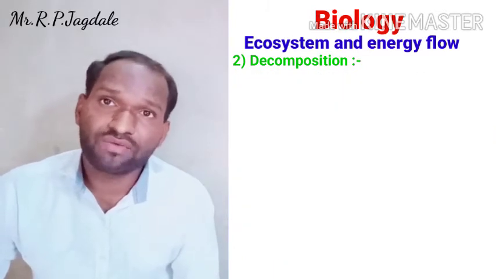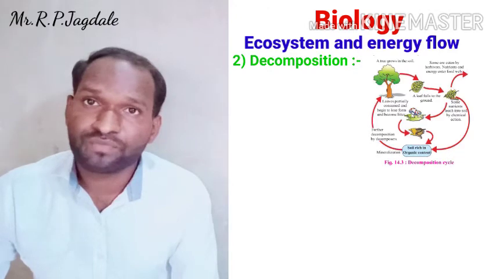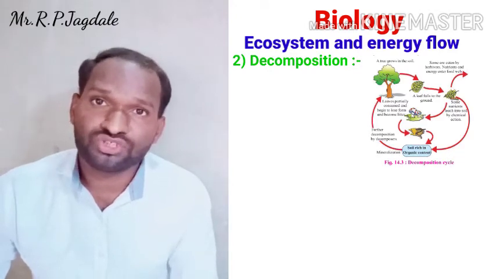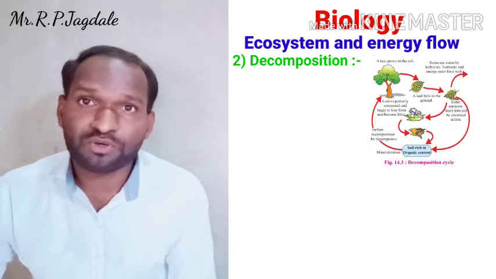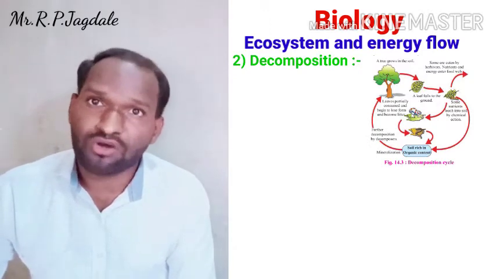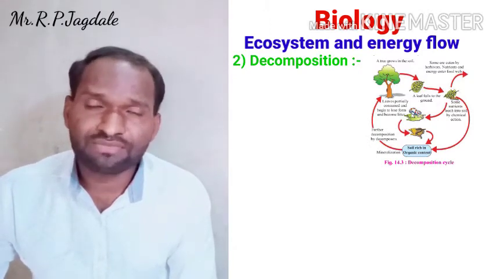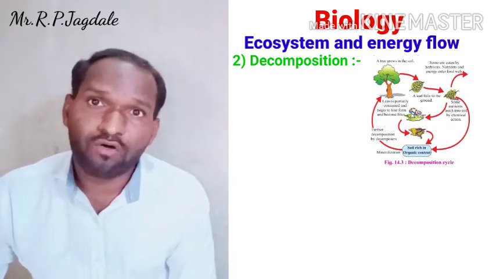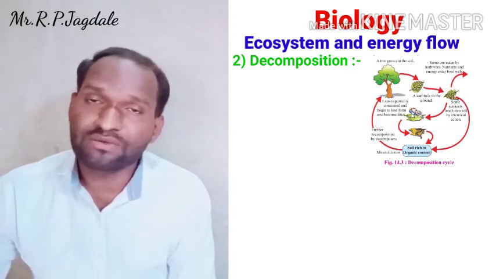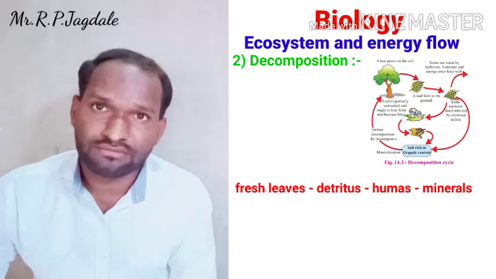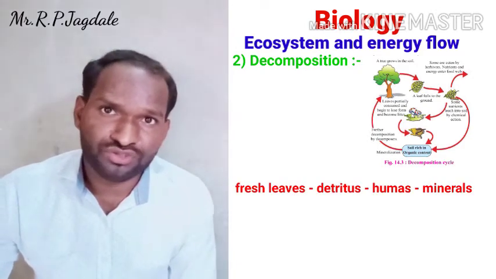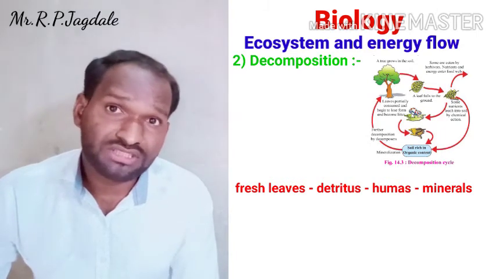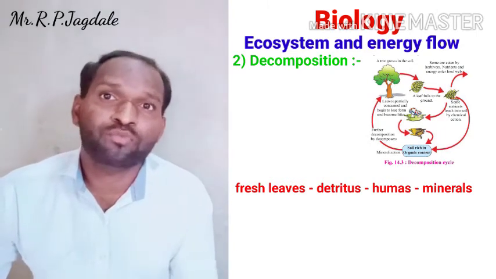Now we are taking one example so you can understand decomposition in a natural way. There are trees, called producers. They have leaves on their branches. After some time, the leaves fall onto the land, and after some time they get decomposed. How does the process take place? It is called decomposition.